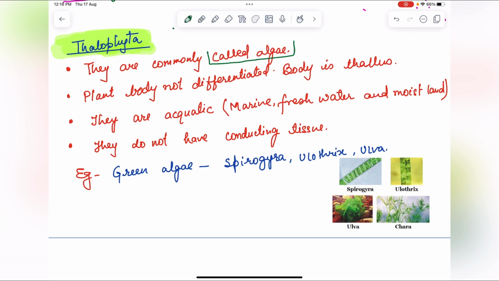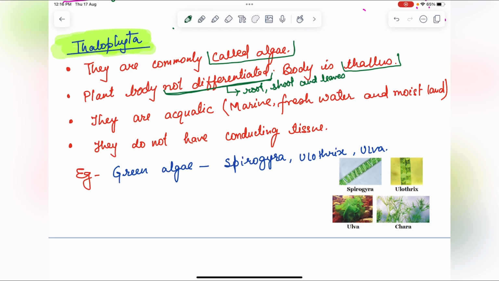The second point is, the plant body is not differentiated. Not differentiated means there will be no root, shoot and leaves present. That kind of body is called a thallus, in which the body is not differentiated into root, shoot and leaves. We see this in thallophyta.